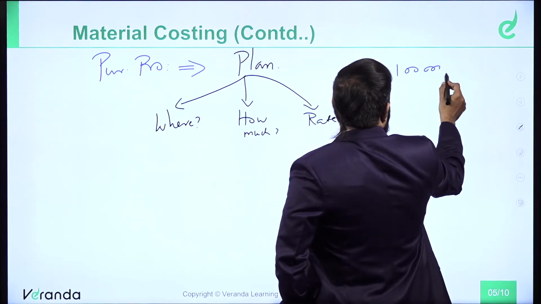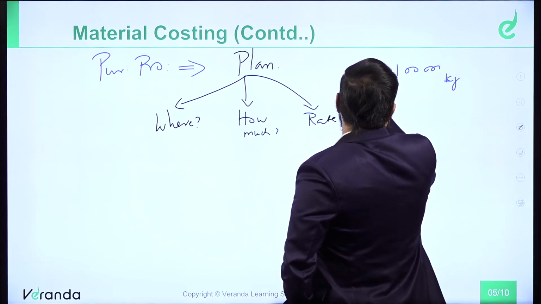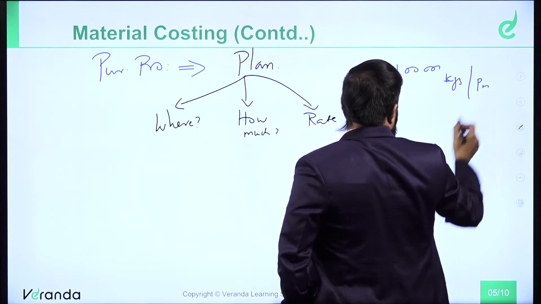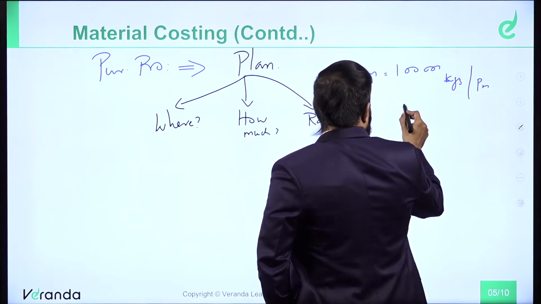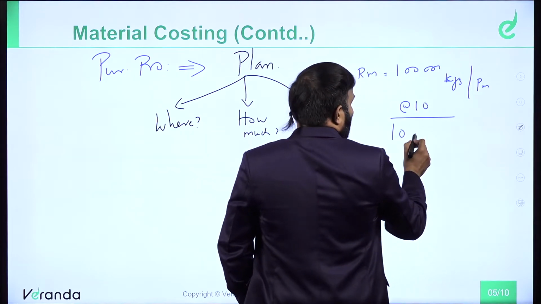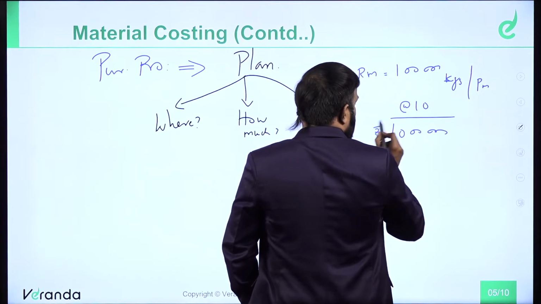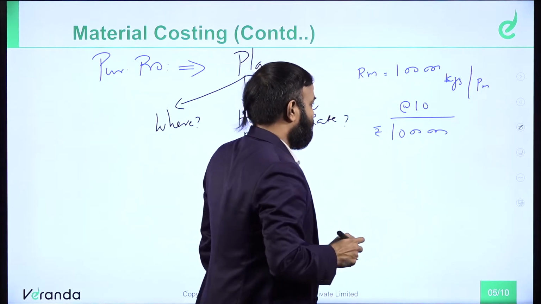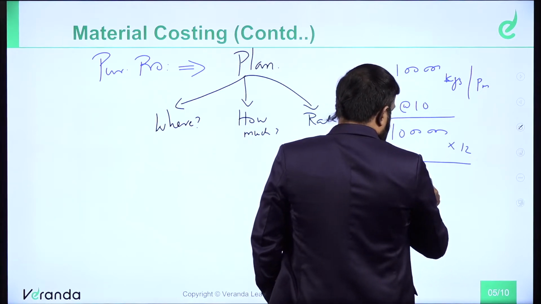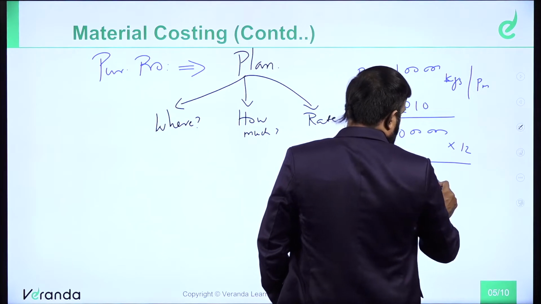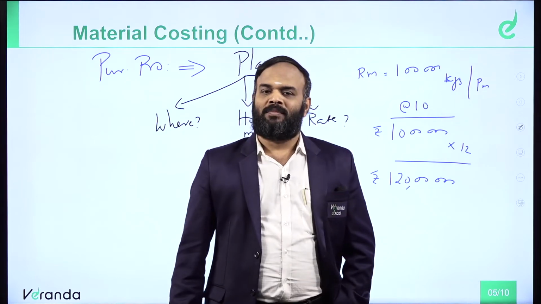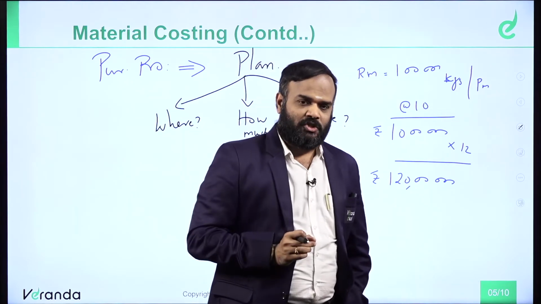Assume 1 lakh kgs of raw material I need per month to produce the product. Purchase price of raw material comes to 10 rupees. Therefore, how much do I have to spend? 1 lakh into 10 is equal to 10 lakh rupees I have to spend for purchasing the raw material. So, per annum, how much? 12 months. Therefore, 1 crore 20 lakh rupees I have to spend for the purpose of purchasing the raw material.